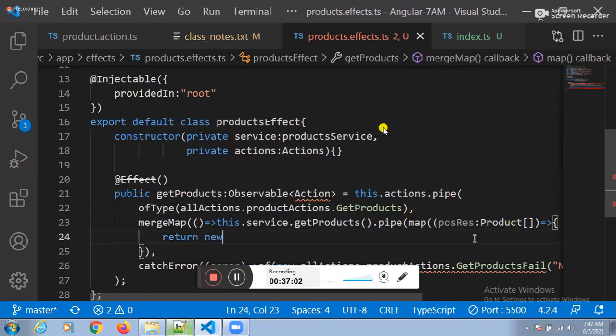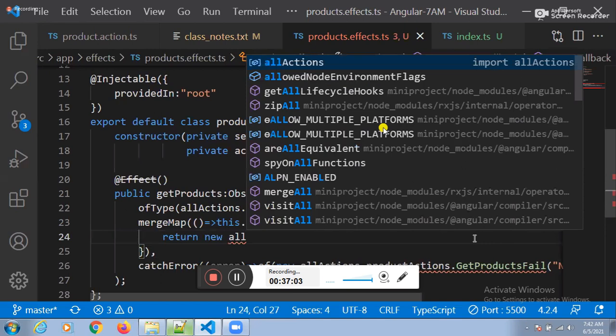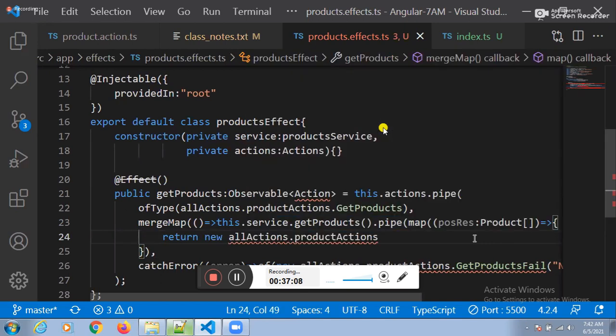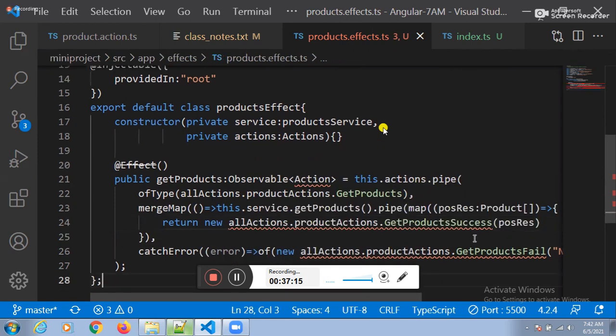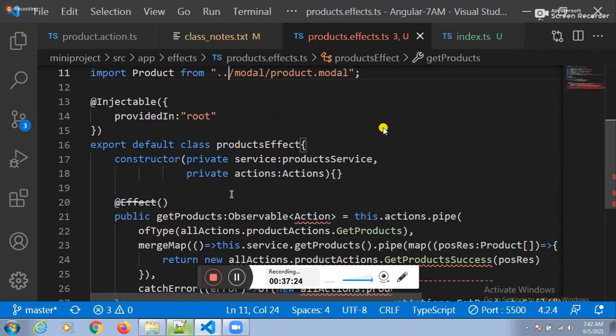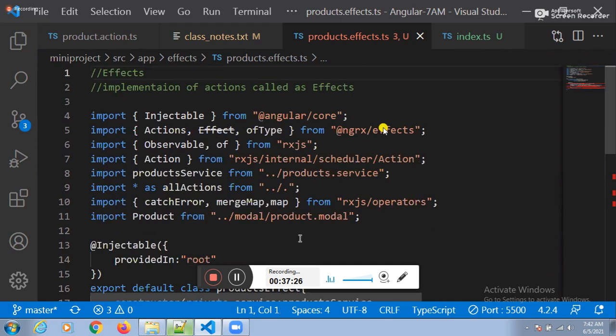Return new all actions dot products actions dot next one. Get products success. Whatever you want to pass, the positive response, simply we need to pass. Guys, and please import this action also. Why can't I import this action? Action is imported, right?